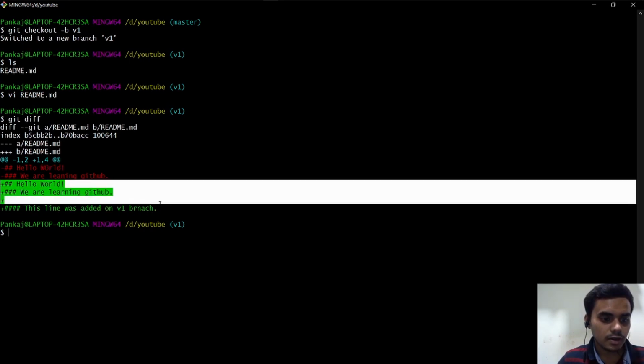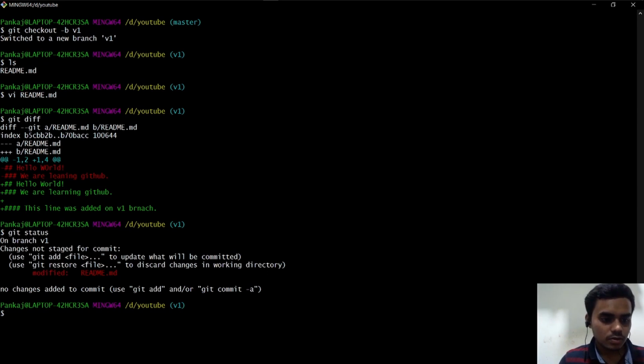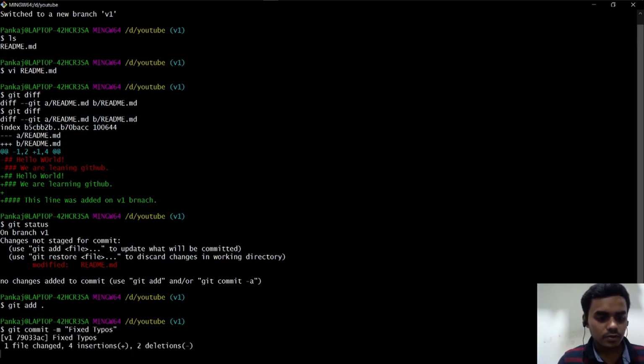These green lines were added and the red lines were removed or edited. Now if I see git status, this shows readme is modified. Now do what? Git add. Now git commit -m fixed typo.